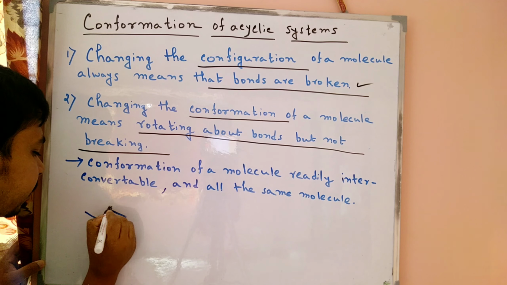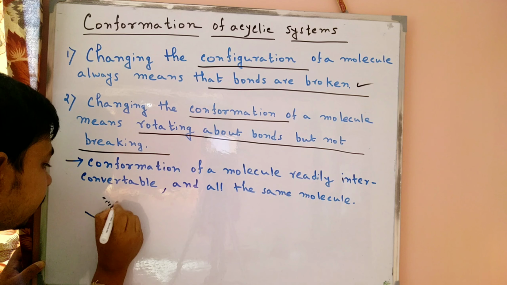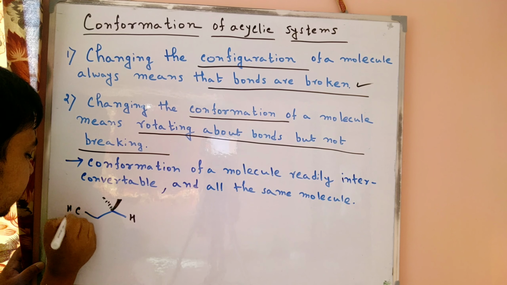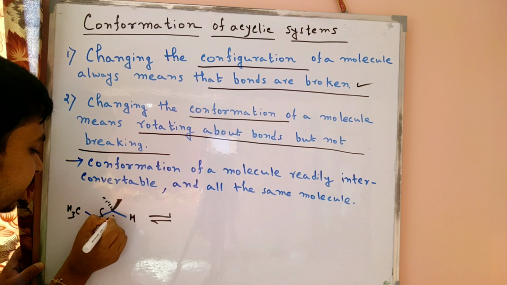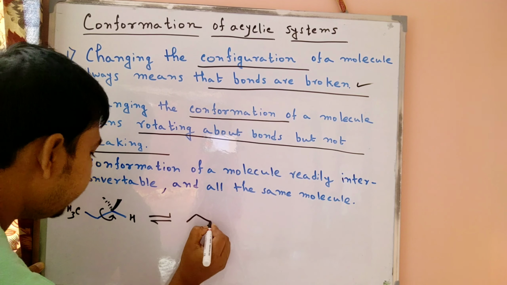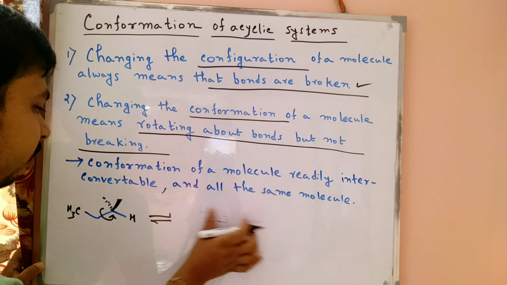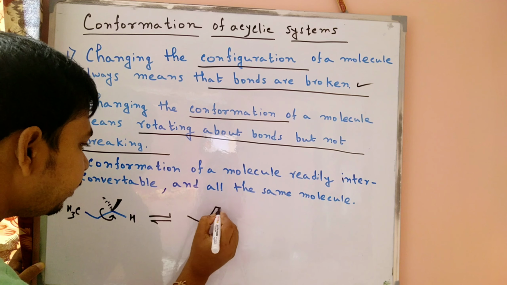So here we discuss one example. Here hydrogen is present and here is methyl. When we interconvert, this means rotation of this bond. What product forms after rotation? Here we can easily draw.